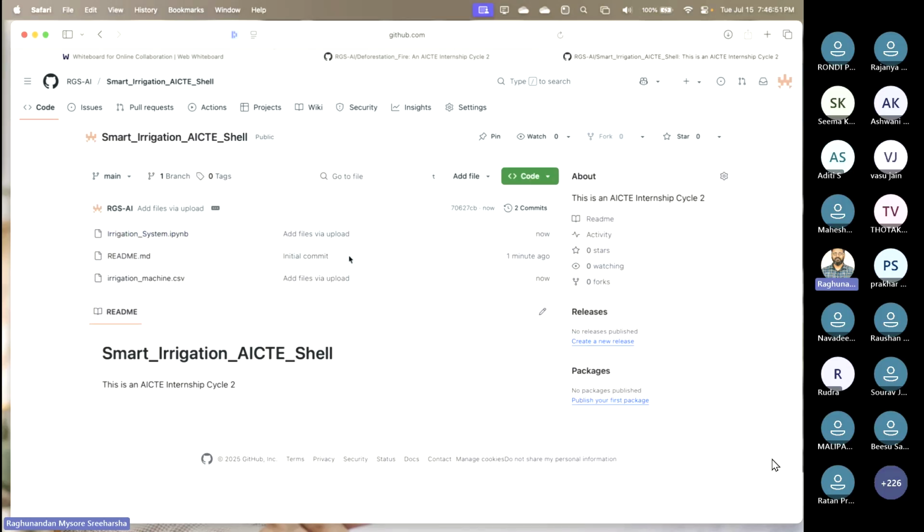What you have to do here is click on this green color button which says code. Here you have the Git link. Click on the Git link. You have to go to your LMS. On the left side you will see week 1 submission. Now it is not live. It will be live on or after Thursday.